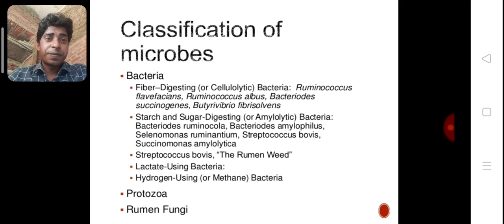Classification of microbes. Here we classify many types of bacteria.